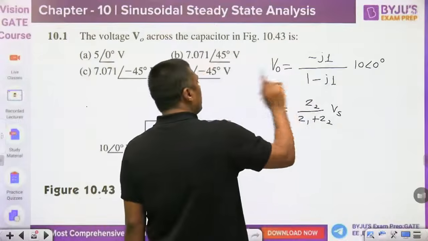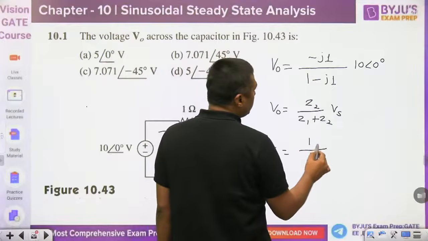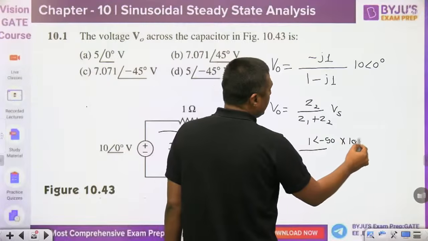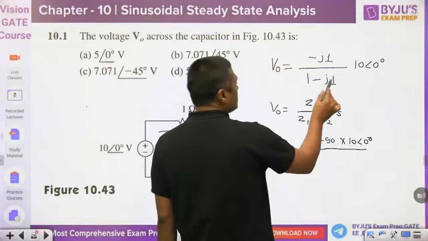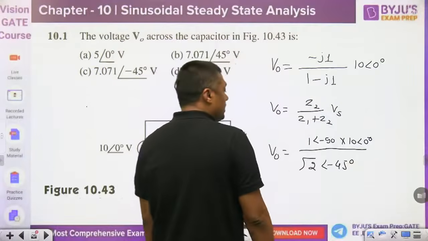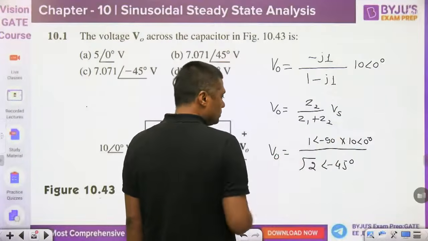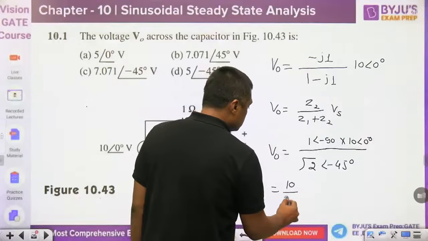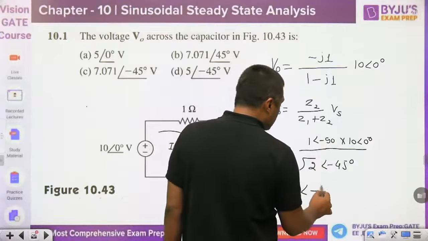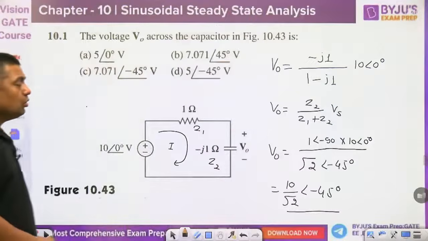Okay. Then what is this magnitude? 1 by root 2. It will become V naught is equal to 1 angle minus 90 degree into 10 angle of 0 degree upon root 2 angle minus 45. Then it will become 10 by root 2, and then minus 90 plus 45, it will become minus 45. 10 by root 2 angle minus 45.